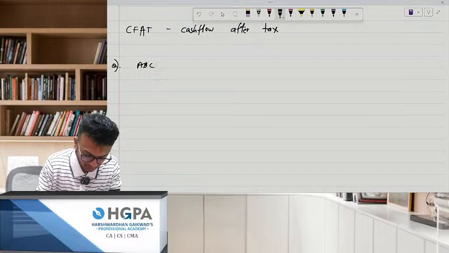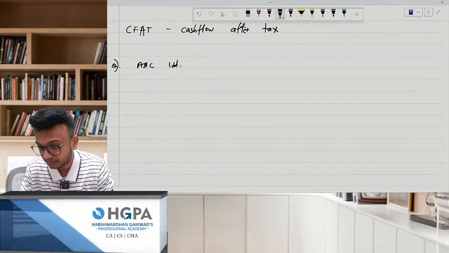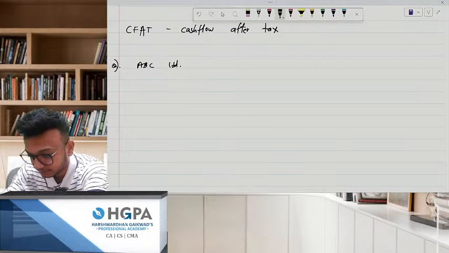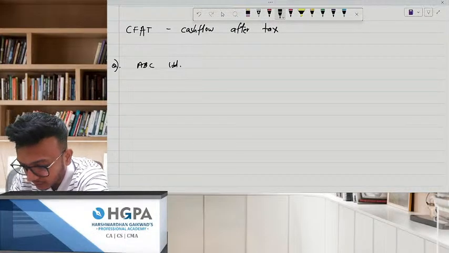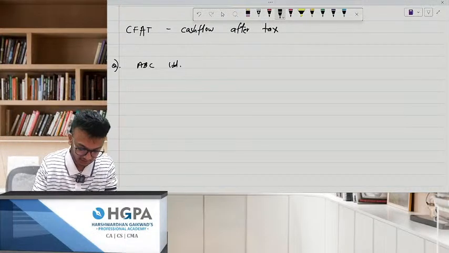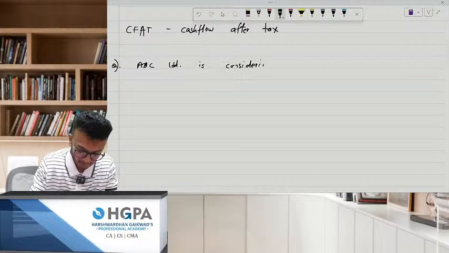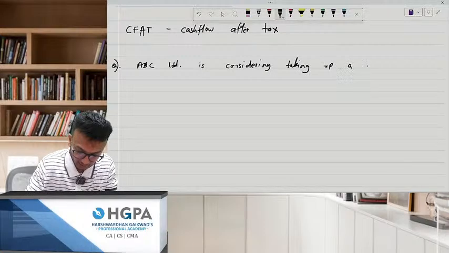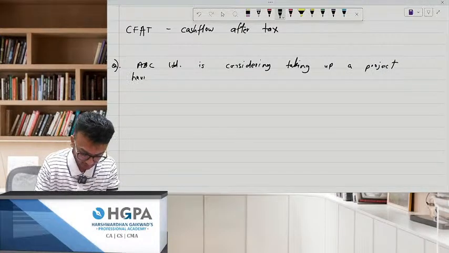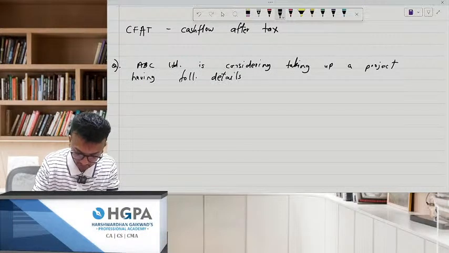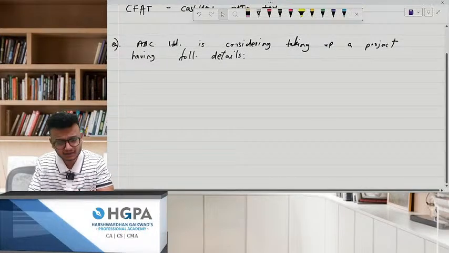ABC Limited is considering taking up a project. Everyone needs to write down, please. Taking up a project, having the following details. Now, sir, what details they have given?